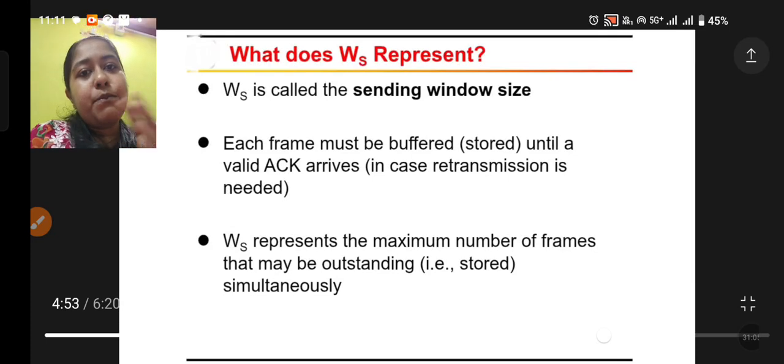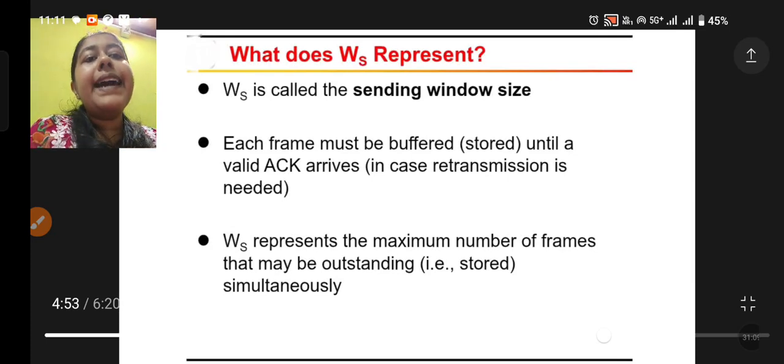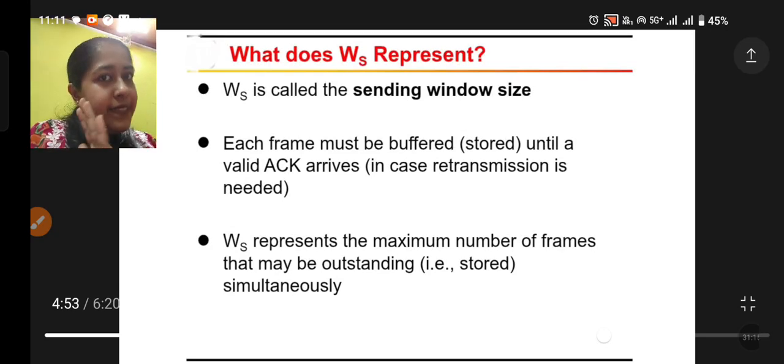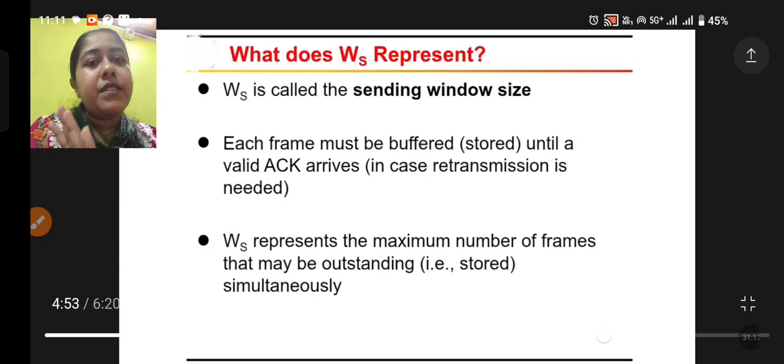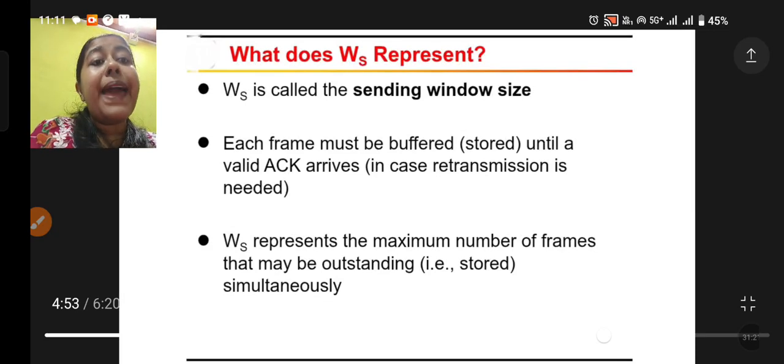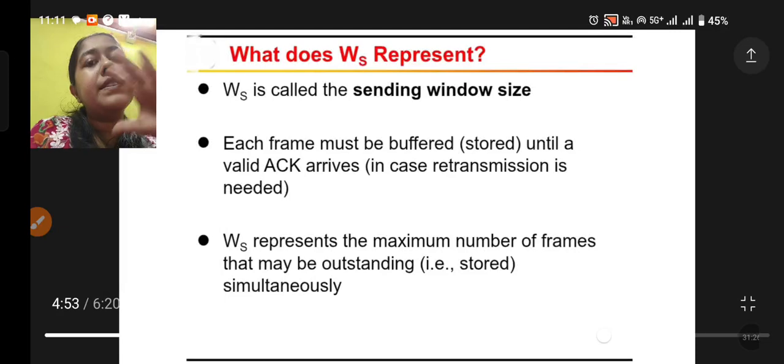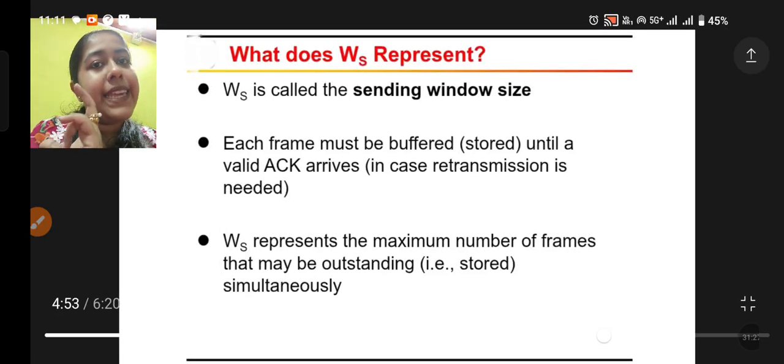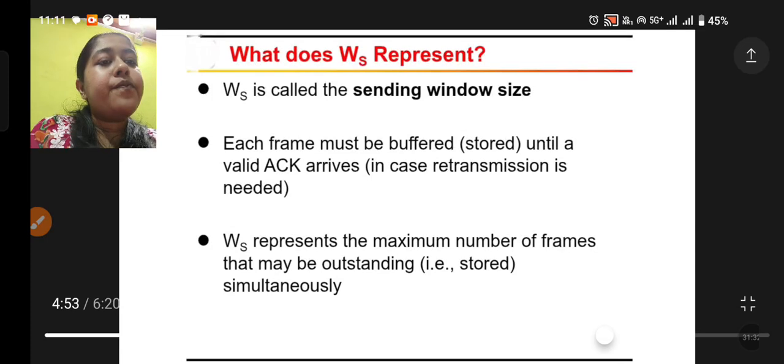Why is it stored in a buffer? If any kind of corrupted frame is there, in case of retransmission, we are just storing these frames in the buffer. So WS means the window size, it represents the maximum number of frames that may be outstanding, that is stored simultaneously. So the buffer will obviously hold up to 4 frames, right? Now next,